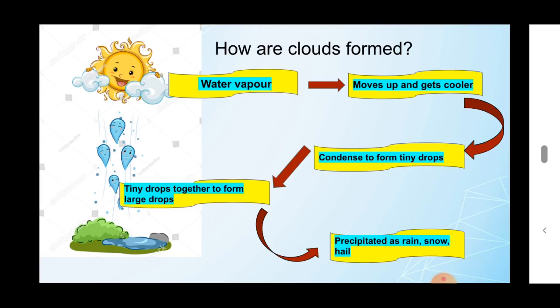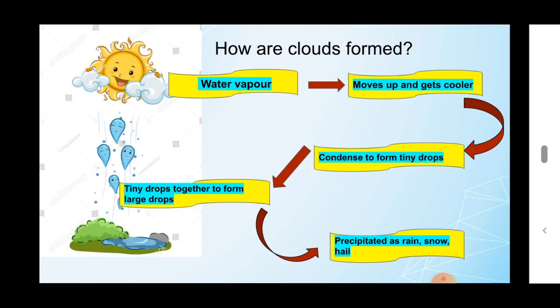So what is the first step? Formation of water vapor. How is water vapor formed? By transpiration and evaporation. After that it moves up and gets cooler. When it gets cooler, what happened?